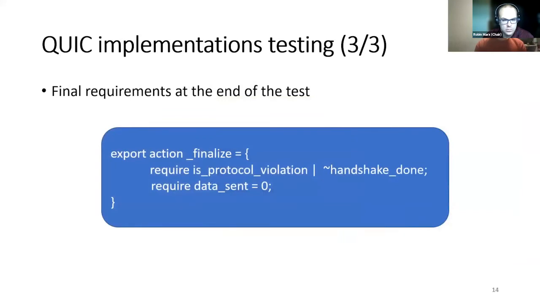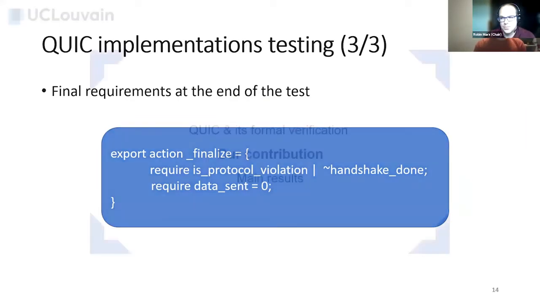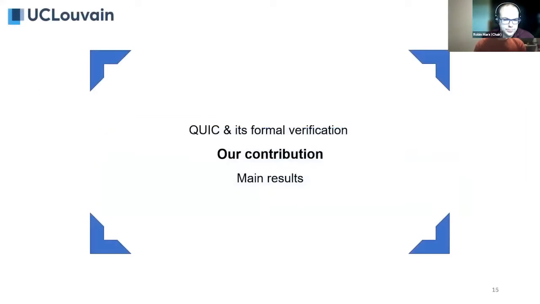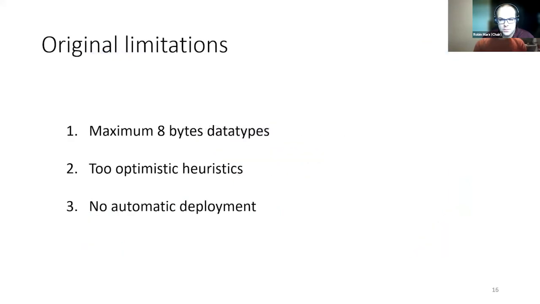Finally, we can also define requirements that will only be checked at the end of the test. This allows, for example, to verify that the data have been sent or received during the test, and also allows, for example, to check if the correct error code, if necessary, has been sent or received. Now that the methodology is clearer, let's see what contribution we have made to this formal specification.